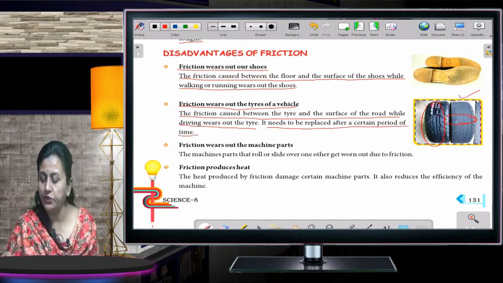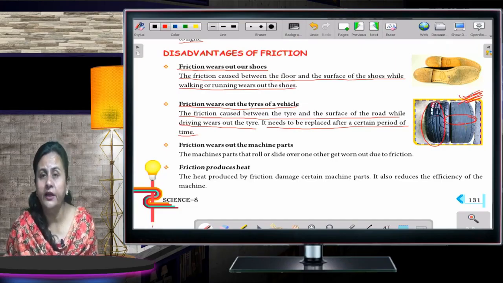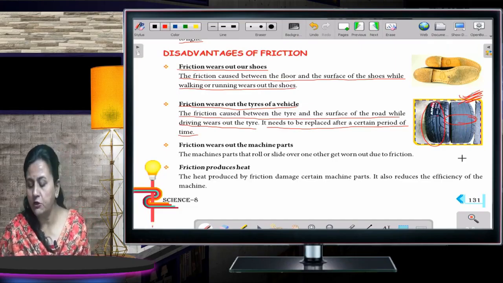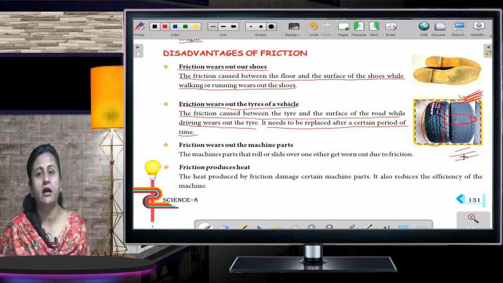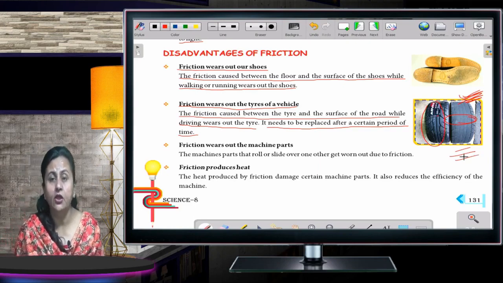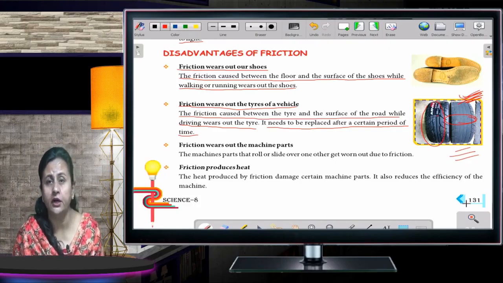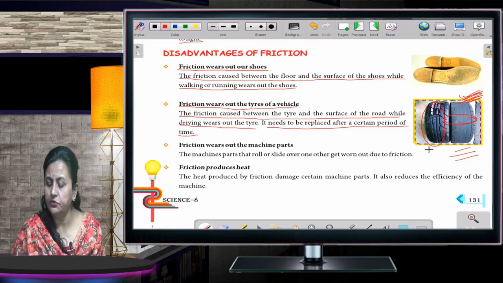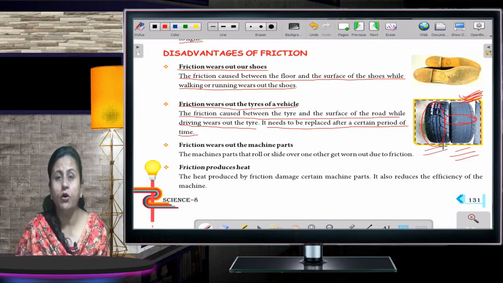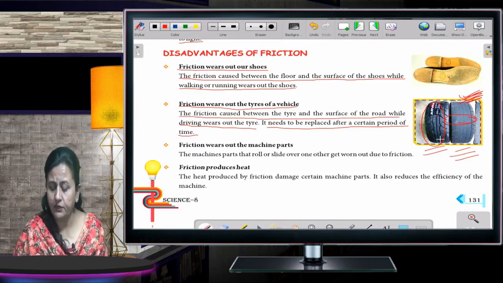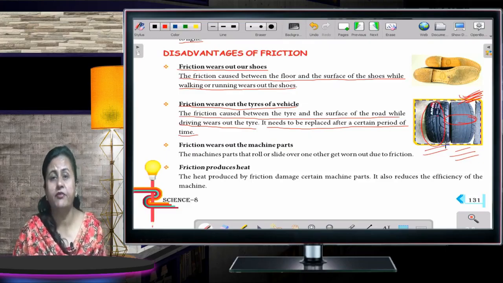In case we keep using this tire every time, what will happen? One day we are going to meet with an accident because there won't be much friction over here, and the car will meet with an accident. So in case you want to enjoy your car and have a safe journey, you should use a good quality tire, which has this sort of rough surface.